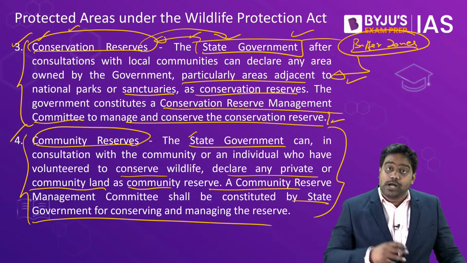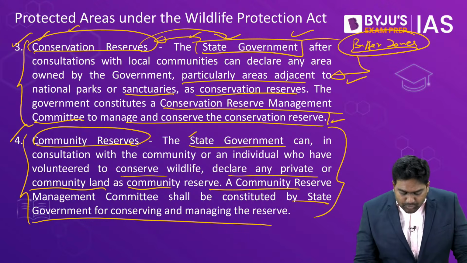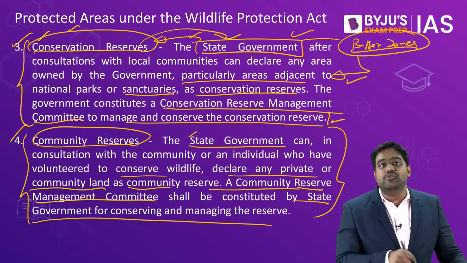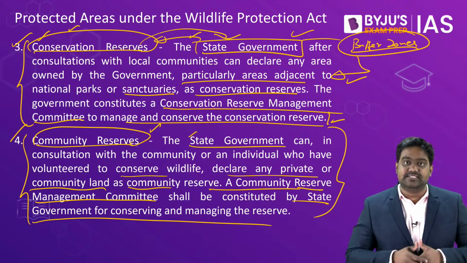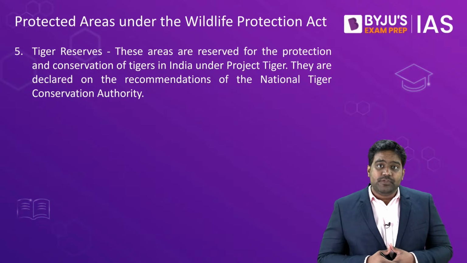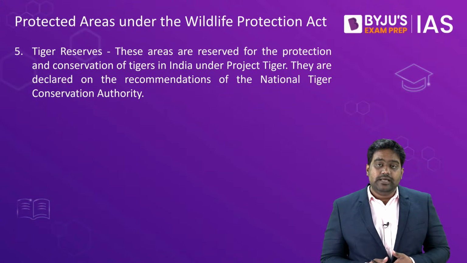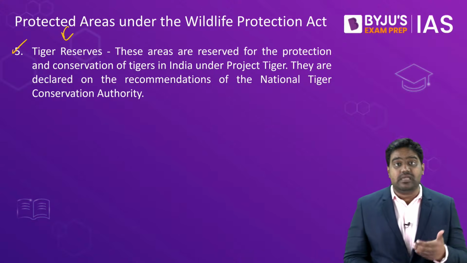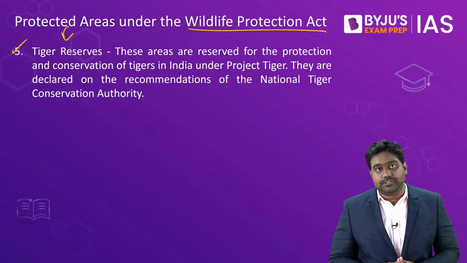Here, the government will work with the local community, take their approval, and set up a community reserve management committee so that the local communities will be responsible for protection and conservation of these community reserves. This provides for a grassroots approach where the local communities are also involved in the conservation efforts, especially tribal communities and forest dwelling communities. They play a key role in conservation, and the Wildlife Protection Act provides a provision for that.